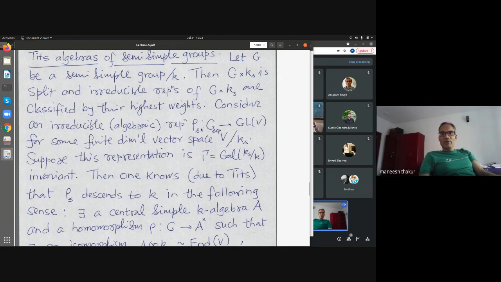Let me denote it by rho_s, of this group over the separable closure into GL of some finite dimensional vector space over the separable closure. And suppose this is Galois invariant. What do I mean by that? There is a Galois action on G_sep, and there is a Galois action on GL(V).